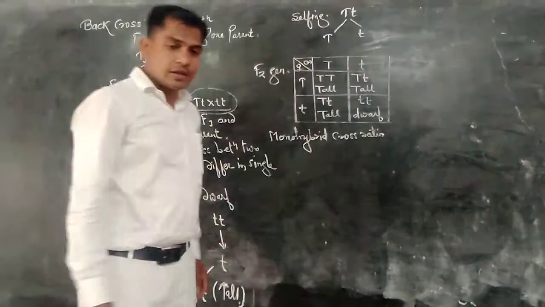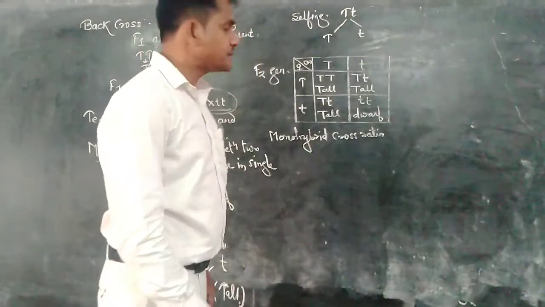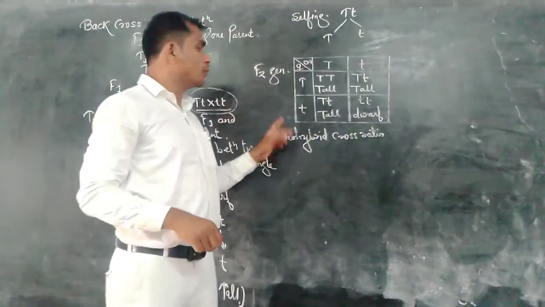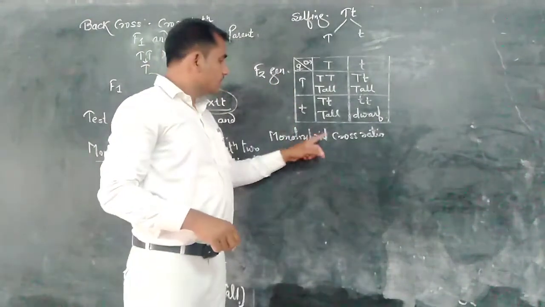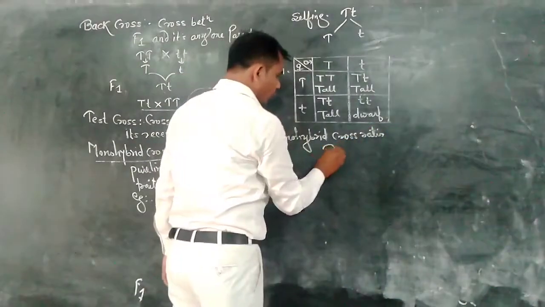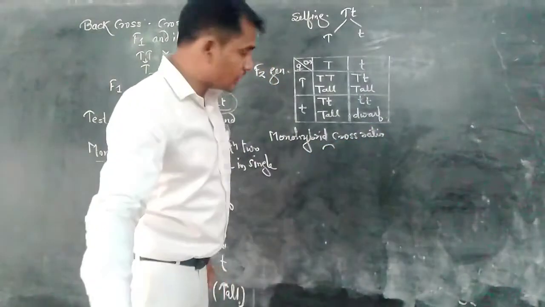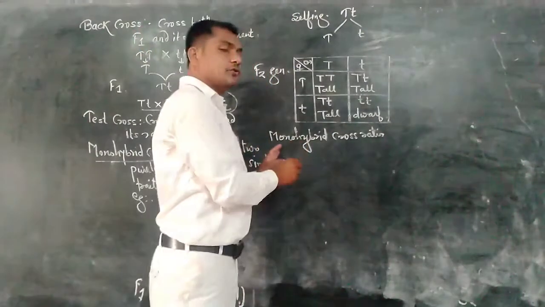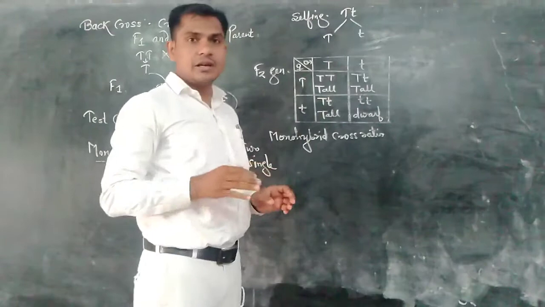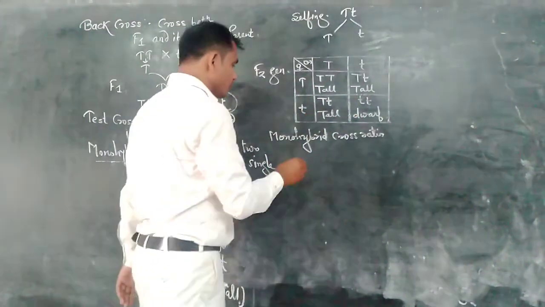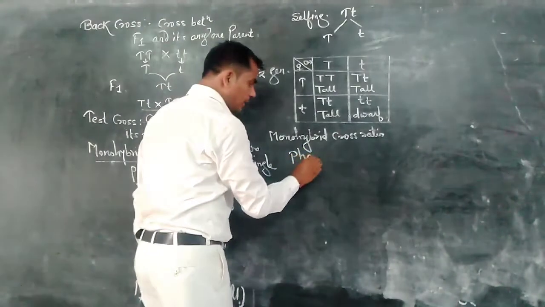Monohybrid cross ratio: a ratio obtained from selfing in the F1 progeny in the monohybrid cross. Two types of ratios are there: phenotypic ratio and genotypic ratio. Phenotypic ratio is on the basis of physical expression, and genotypic ratio is on the basis of genetic constituent. So first, the phenotypic ratio of a monohybrid cross.